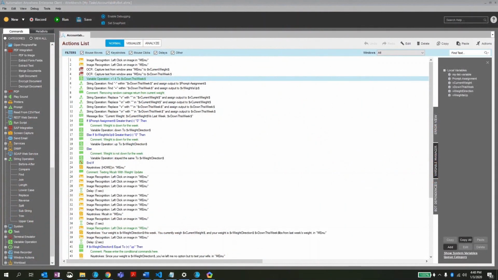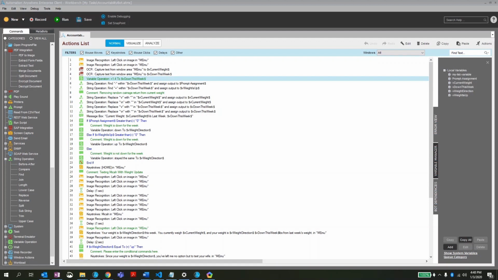Happy New Year! New Year's is a time where people make commitments to make changes in their lives for the following year. I made that commitment this year to my wife. I promised her that I would lose some weight. So I wrote an accountability bot to help me in that process. So I'm going to show how this works.